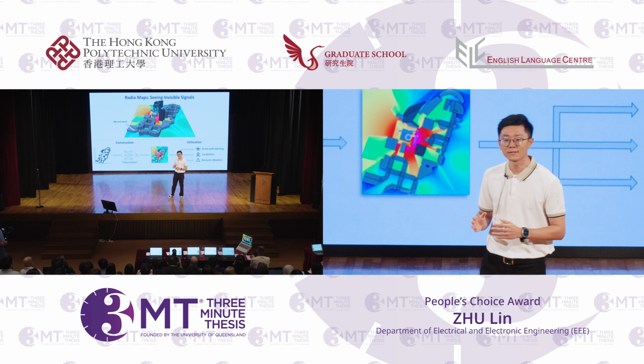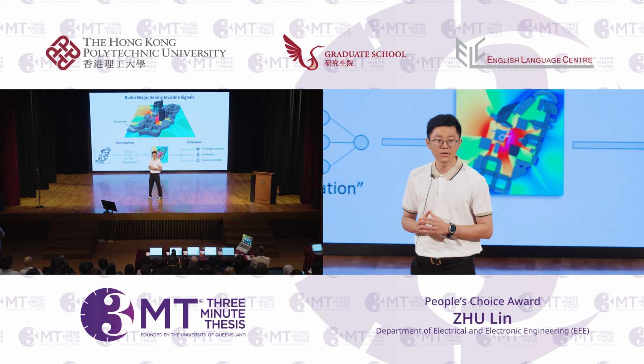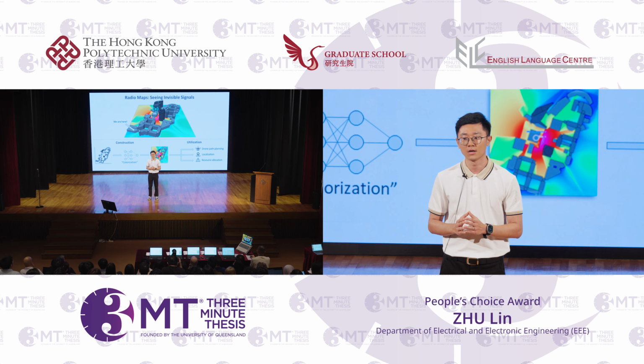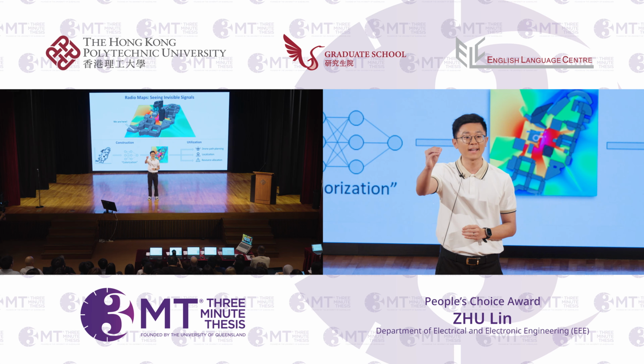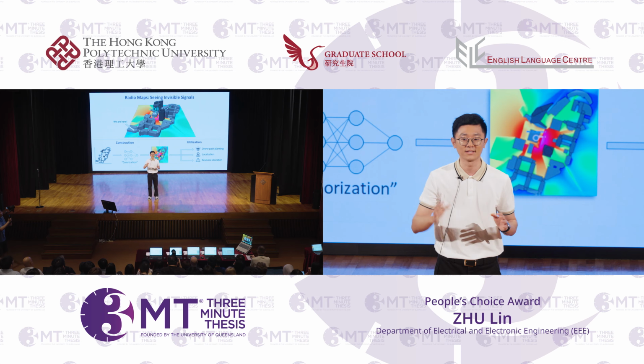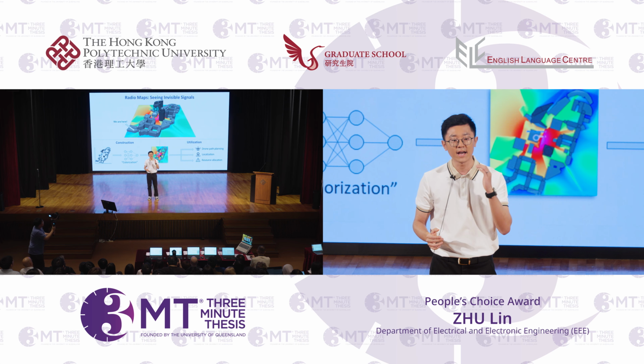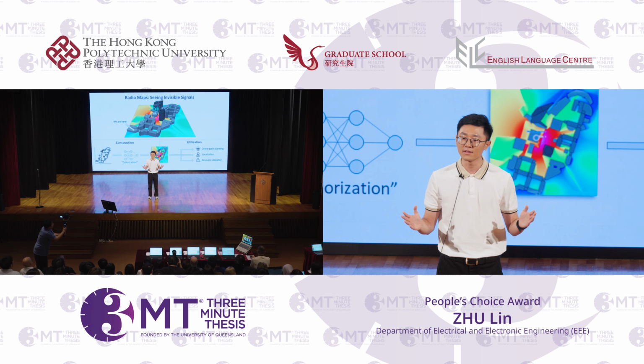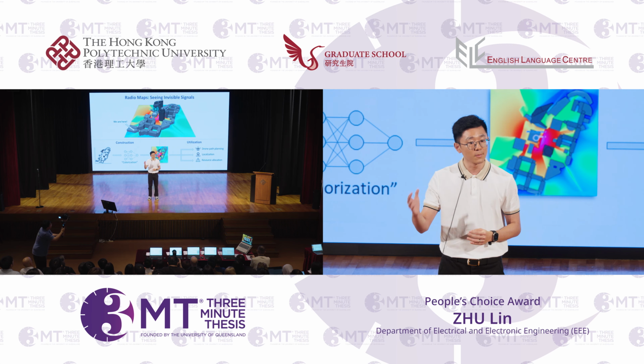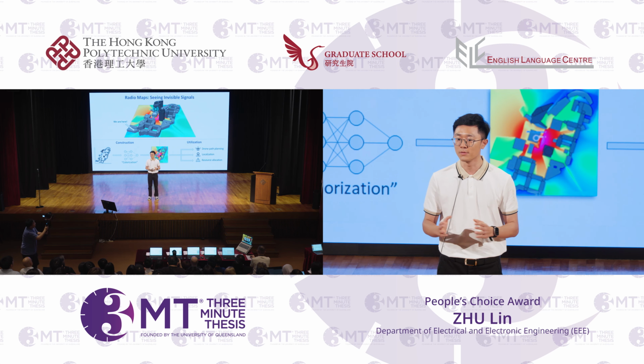For the application part, I think one intuitive example is path planning for drones. With a radio map, we can identify weak signal regions in advance, so we can manually guide the drone to avoid passing through these areas. Radio maps can also help with localization and resource allocation, giving operators like China Mobile an efficient way to promote 6G services in the future.